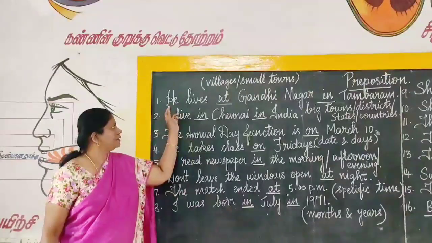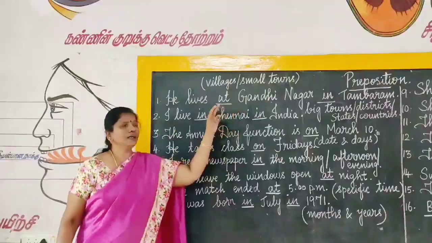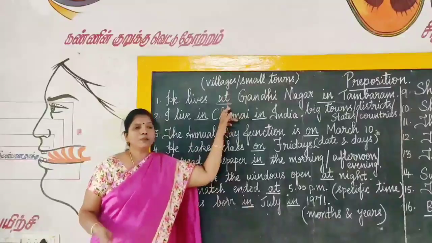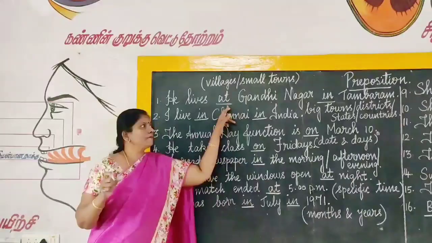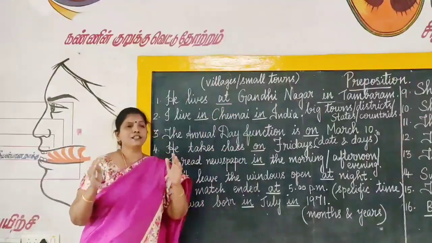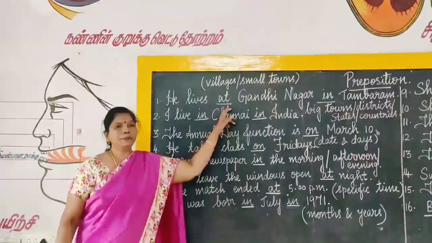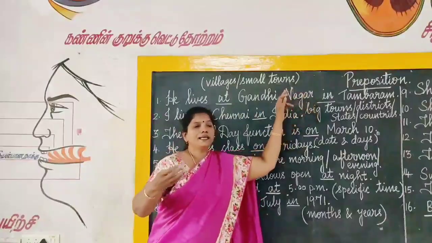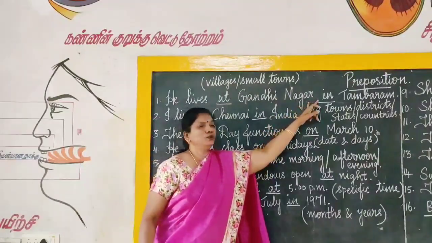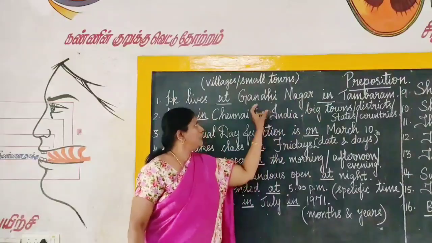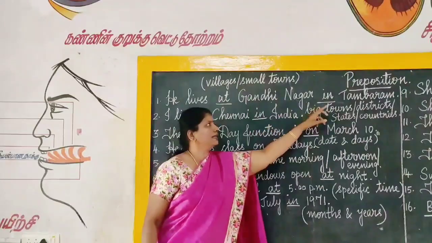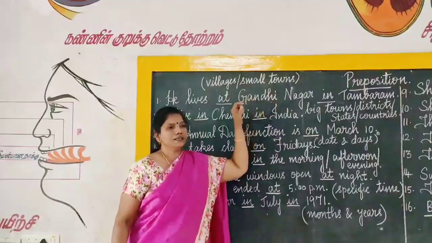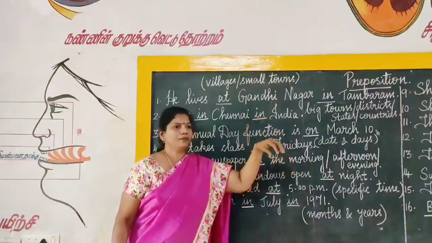Now the first example, he lives at Gandhinagar in Tambram. He lives at Gandhinagar. When we are talking about small towns or villages and a smaller extent of space, we have to use the preposition at. When we are talking about a wider extent of space, we have to use the preposition in. So Gandhinagar is a smaller area in Tambram. When compared to Tambram, Gandhinagar is a small area in Tambram, right?